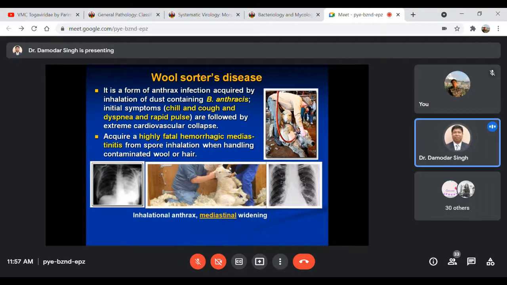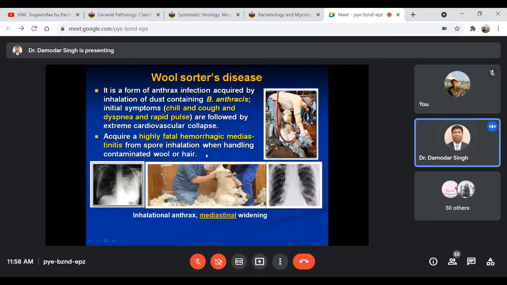In that case, that may affect the mediastinum. As I'm showing here, this part is the mediastinum. Anatomically you must be knowing this, right? There is a very severe hemorrhagic or inflammatory condition of the mediastinum, which is known as highly fatal hemorrhagic mediastinitis.